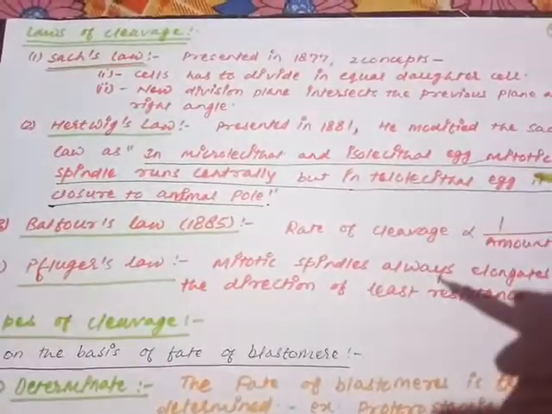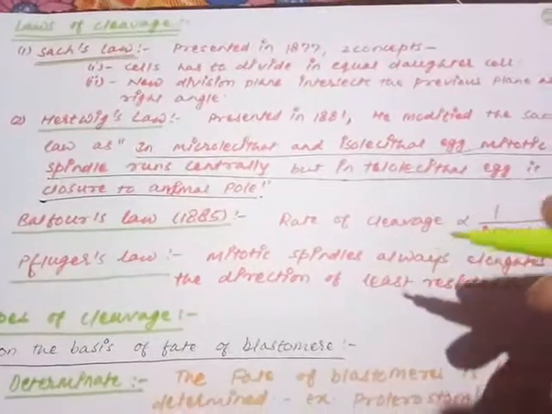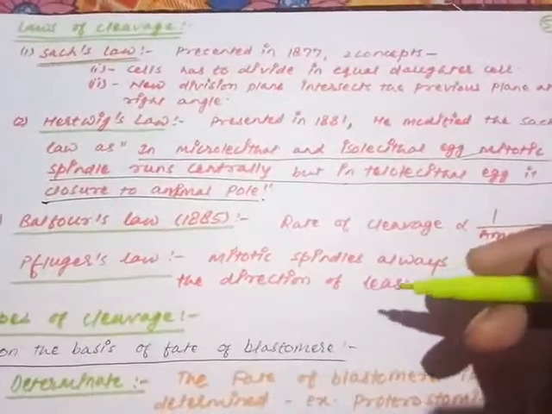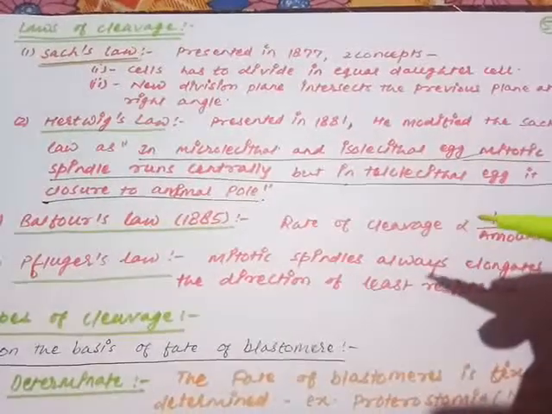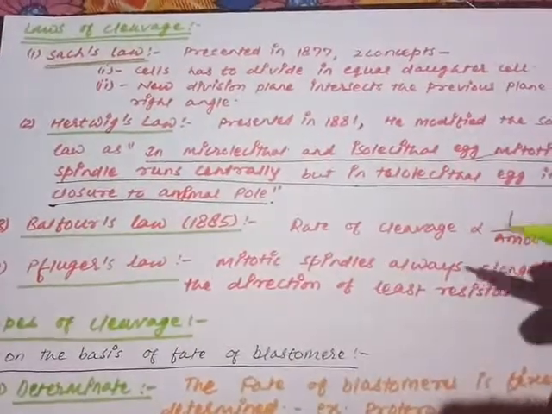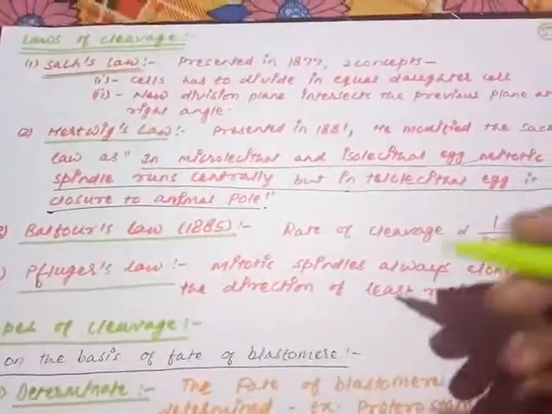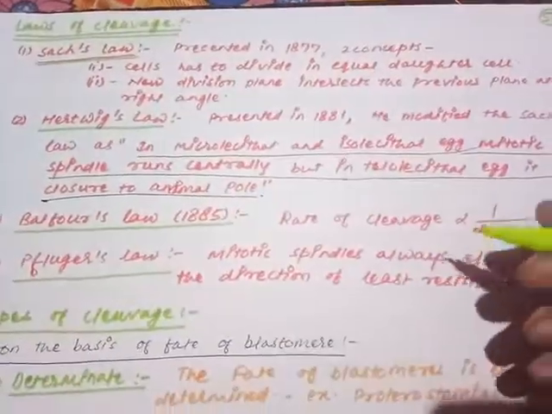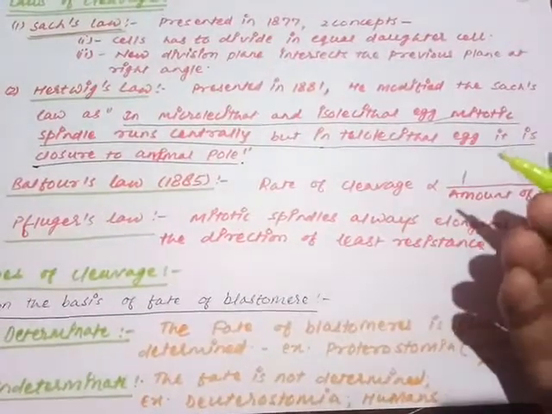Are you getting my point? The yolk is providing a negative impact over the cleavage. Negative impact means the region where the yolk is present will not undergo the process of cleavage, that is, yolk is providing a resistance to the process of cleavage. So only the part of the egg which is not having yolk will undergo cleavage. Suppose a centrolecithal egg is there, the cleavage will occur on the peripheral region only. If a telolecithal egg is there, the cleavage will occur on the animal pole only, not on the vegetal pole. So are you getting my point? If a megalecithal egg is there, only the few parts where the cytoplasm is located will have cleavage.